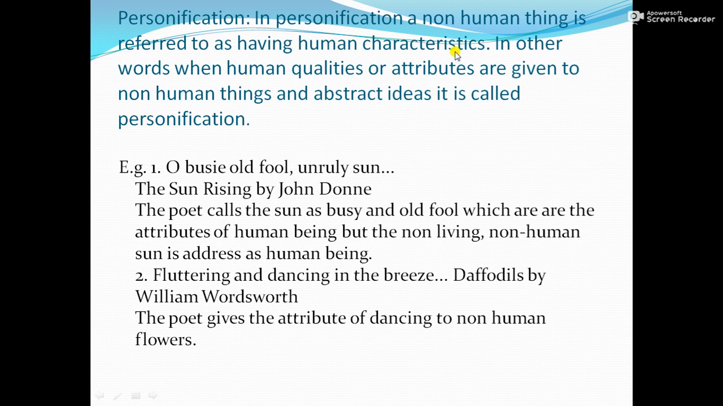In other words, when human qualities or attributes, when qualities of a human being or attributes of a human being are given to non-human things, as well as abstract ideas, emotions, concepts, this particular structure or use is called personification.